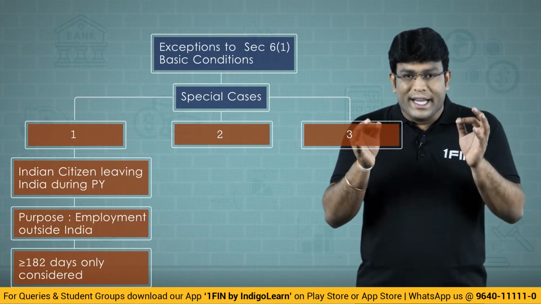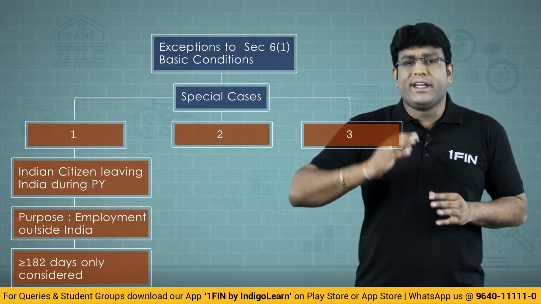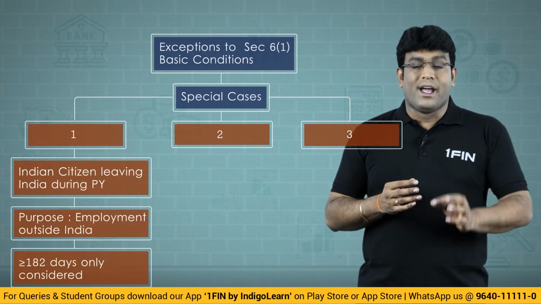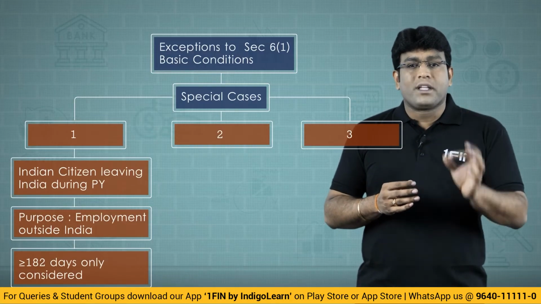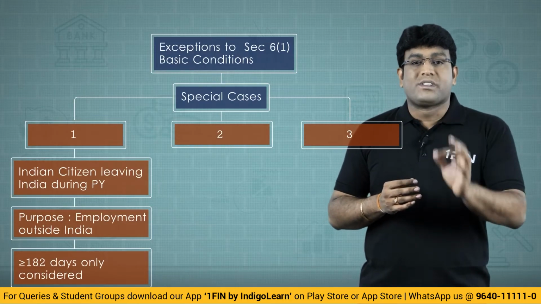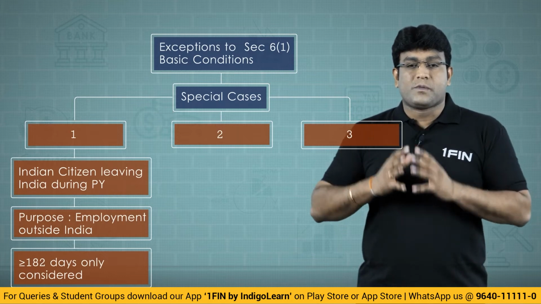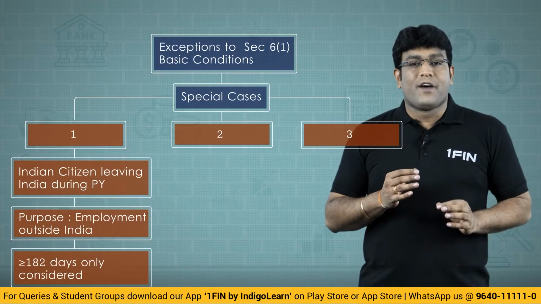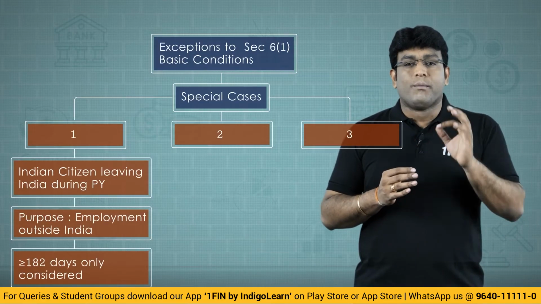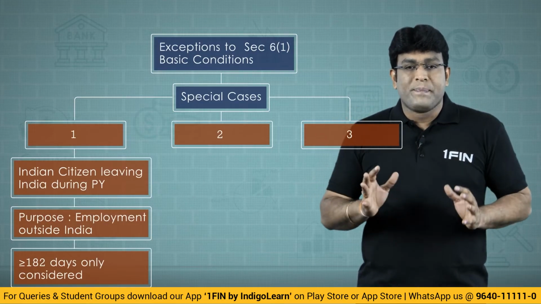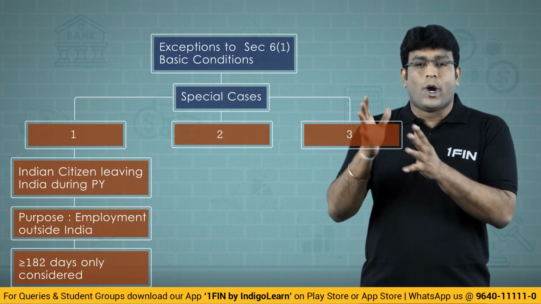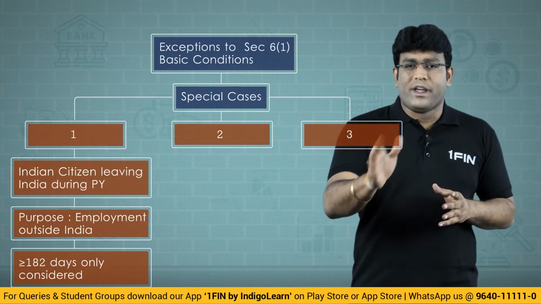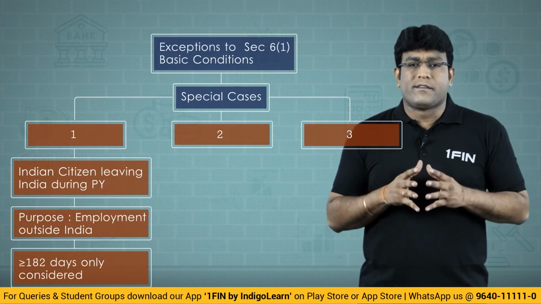So if a person is an Indian citizen who is leaving India during the previous year, and that too for the purpose of employment outside India, in that particular case, my dear friends, he will be regarded as a resident only if he is in India for 182 days or more during the previous year. We have discussed a lot of interesting examples, and I am sure we got clarity of thought on this concept, my dear friends.